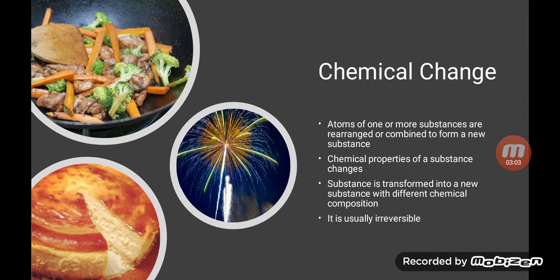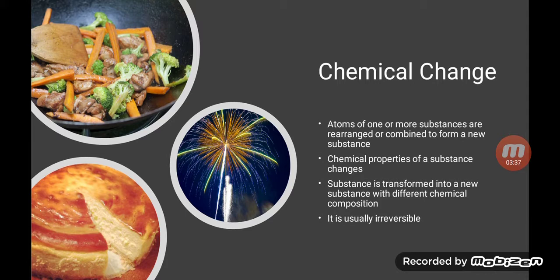Now let's study chemical changes. Every time you strike a match, burn a candle or light a grill, you see a chemical change taking place, isn't it? These changes involve the formation of one or more new substances. So, chemical change is defined as the process in which the atoms of one or more substances are rearranged or combined to form a new substance.